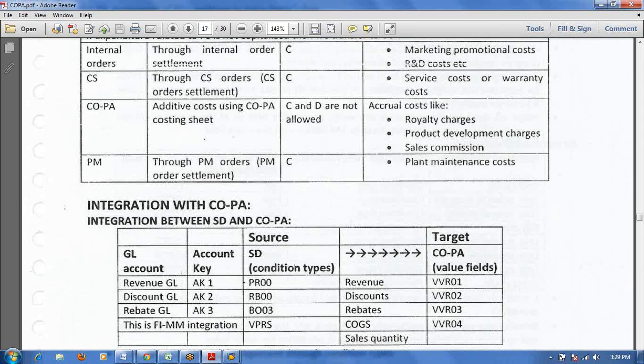Here, first concept, SD and COPA. What values will flow from SD to COPA? Normally SD to COPA means delivery and billing only, two things only, right? Normally you will create a sales order, after that you will post goods issue, delivery, billing. At delivery time, what is the accounting entry?